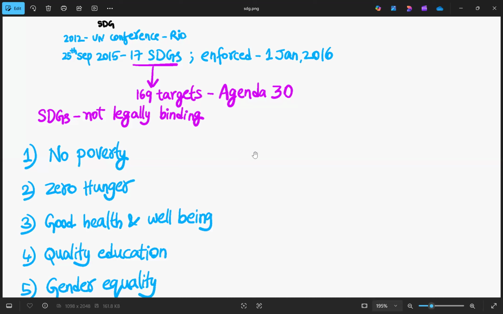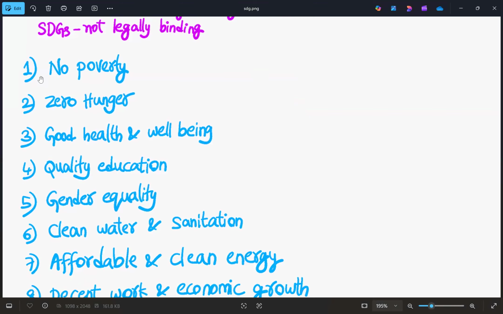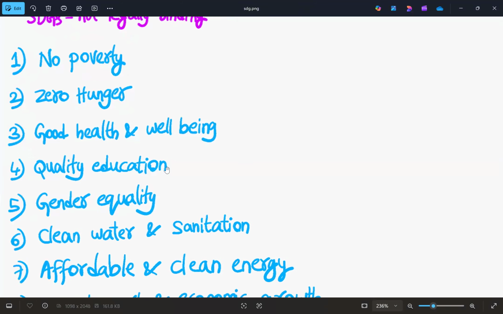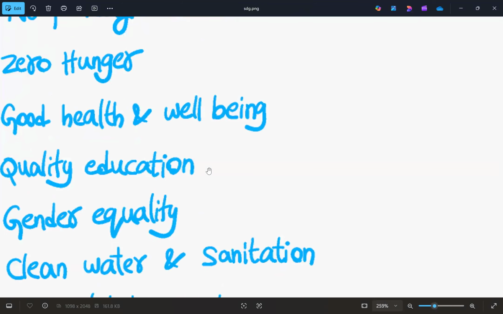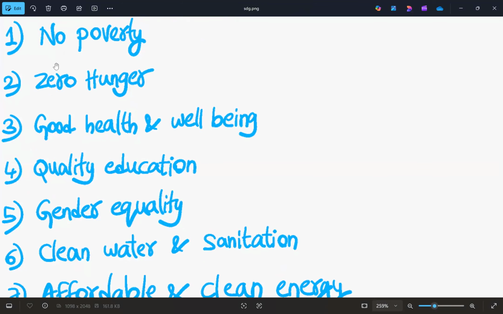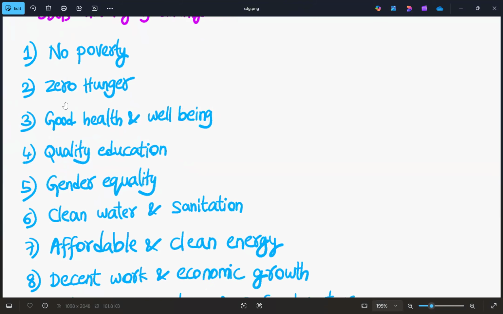Now we'll go into the 17 SDGs. Under the 17 SDGs, the first one is no poverty. In examinations, they ask, what is the primary focus of SDG 1? It will be no poverty. This is how the questions are asked in the examination. If they ask, what is the primary focus of SDG 5? That is gender equality. Therefore, this is how we need to study the SDGs also. We need to remember the number and also the focus of each SDG.